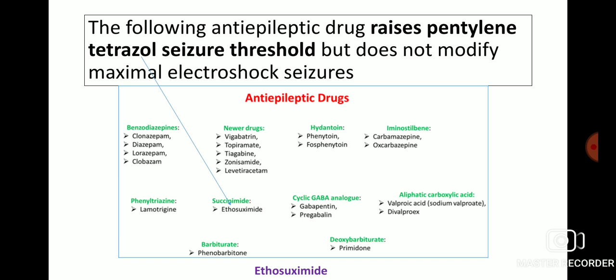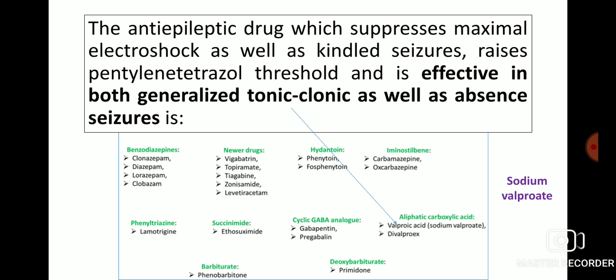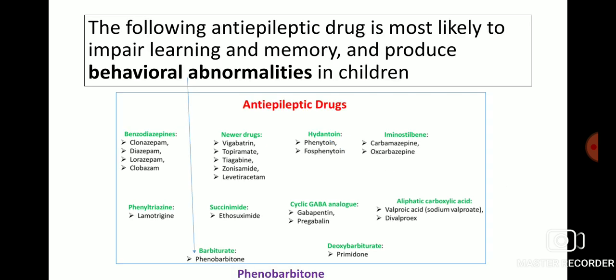The following anti-epileptic drug raises pentylene tetrazole seizure threshold but does not modify maximum electroshock seizures: ethosuximide, from the suximide class of anti-epileptic drug. The anti-epileptic drug which suppresses maximum electroshock as well as kindled seizures, raises pentylene tetrazole threshold, and is effective in both generalized tonic-clonic as well as absence seizures is valproic acid, that is sodium valproate, from the class of aliphatic carboxylic acid anti-epileptic drug.